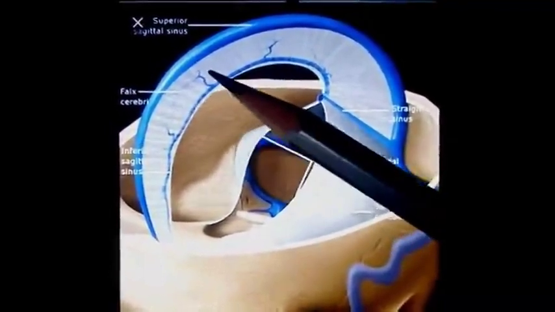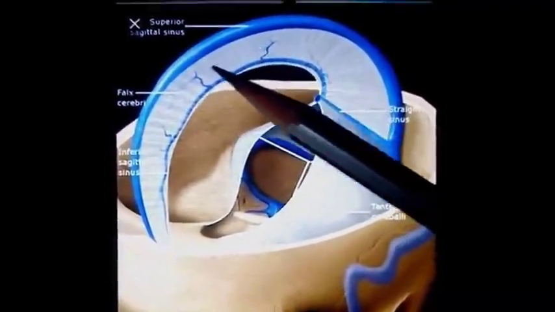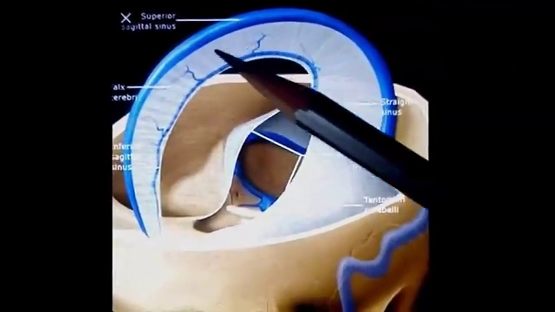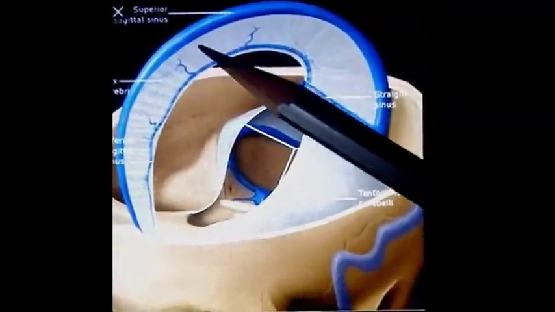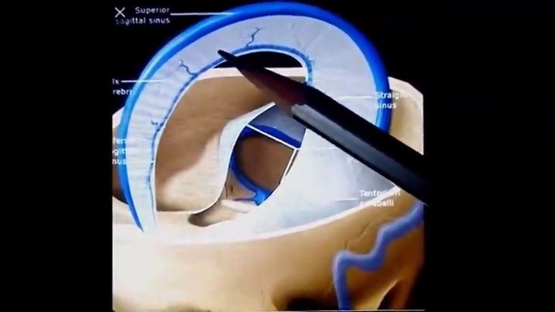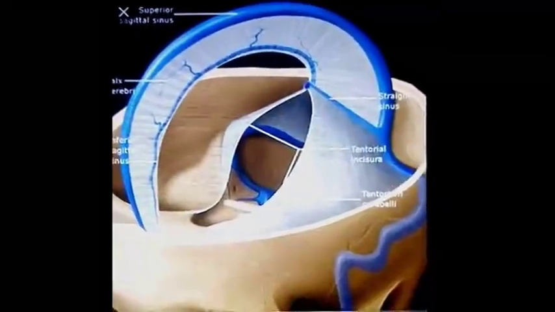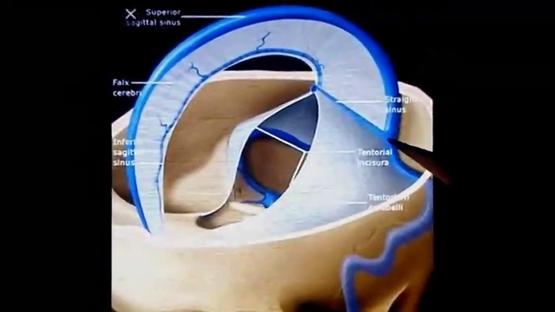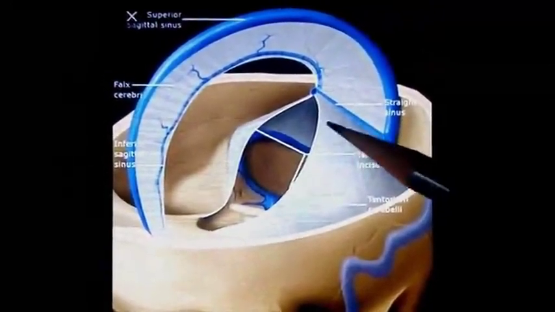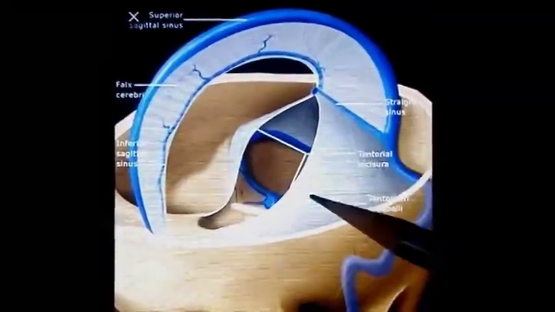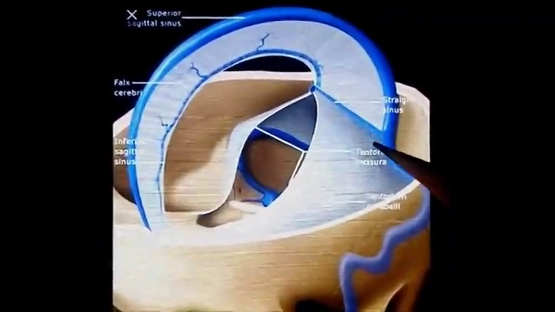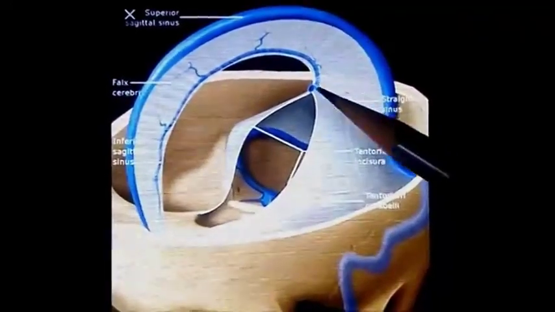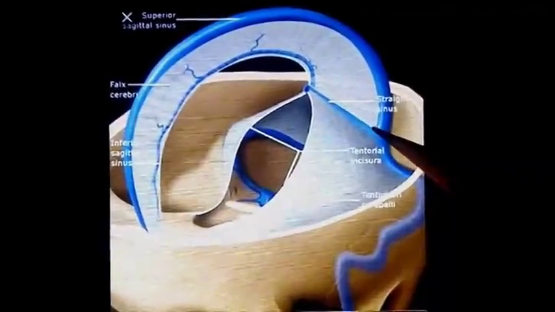So the falx cerebri has two surfaces, right and left, or lateral surfaces. Left surface, right surface. These two surfaces are related to the medial surface of the corresponding cerebral hemisphere. Here we can also find its posterior attachment, that is on the tentorium cerebelli, a tent-shaped fold. This is the tentorium cerebelli, and in the median plane over its superior surface, the posterior end is attached.